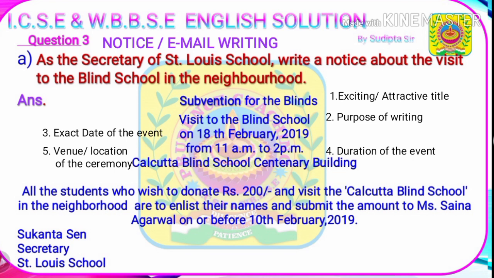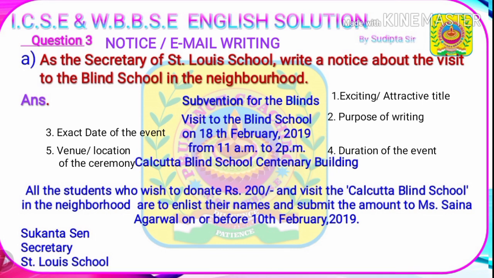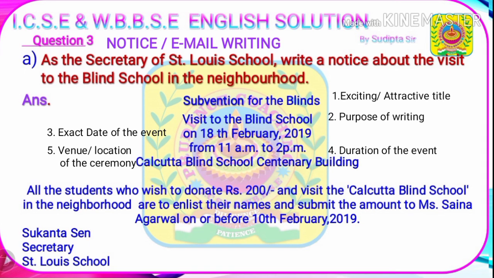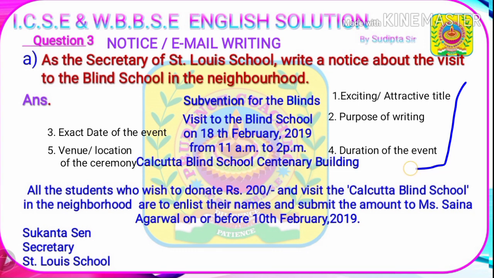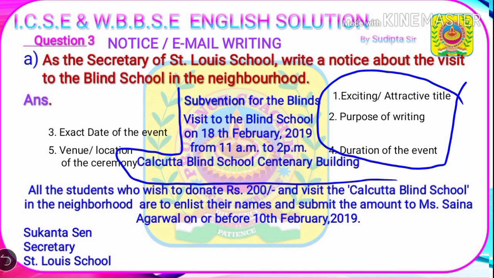Purpose of writing is visit to the blind school. Date of the event is on 18th February 2019. Duration of the event is from 11 a.m. to 2 p.m. And finally, we have to mention the venue or the location, Calcutta Blind School Centenary Building. Students, you should learn that we should not mention these points as it is here. You have to just write these blue colored sentences.